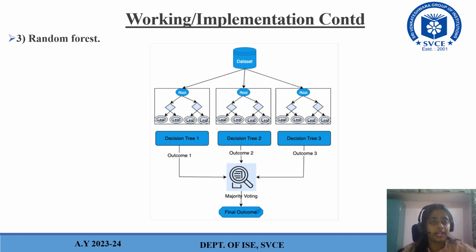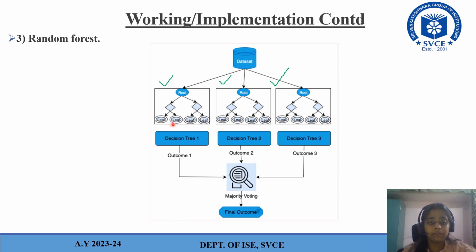So moving on to the random forest. The random forest is an extension of decision tree. In the decision tree, we saw there was a single tree, but in random forest, it is a combination of multiple decision trees. As we can see, this is one decision tree, this is another decision tree, and this is another decision tree.